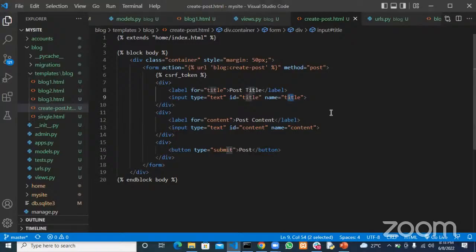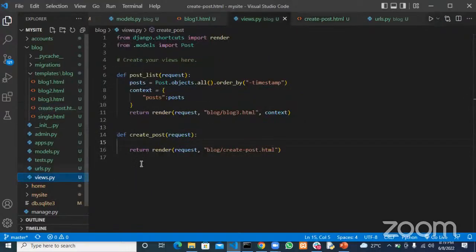Now, when submitting data somewhere, you have to give that particular input a name, because it is from the name that you'll be able to get the content of that field, okay? That's why we added this name to each of the inputs here. We added name to each of them, right? Because it is from this name that we will be able to get the content of this field, right?